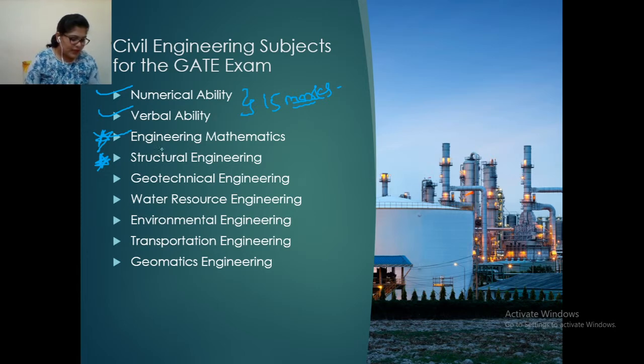Here, if you see, engineering maths is there, structural engineering, geotechnical engineering, water resource engineering, environmental engineering, transportation engineering, and geomatics engineering. Geomatics is related to survey, that is Survey 1 and Survey 2 that we studied in second year. So let's see one by one.